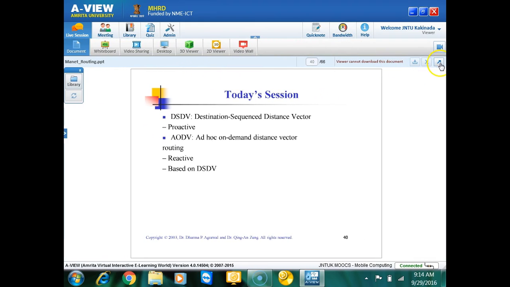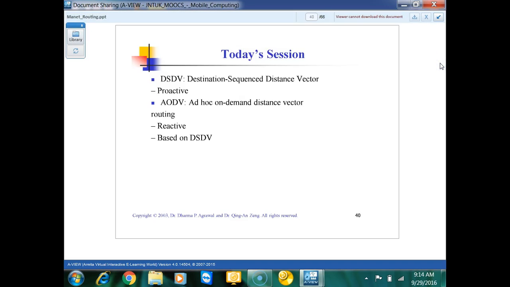We'll see how AODV basically uses some of the concepts from DSR, and some of the concepts from DSDV. So at the end of the session, you will see how DSR, DSDV and AODV differ, and in which case you can use which algorithm.